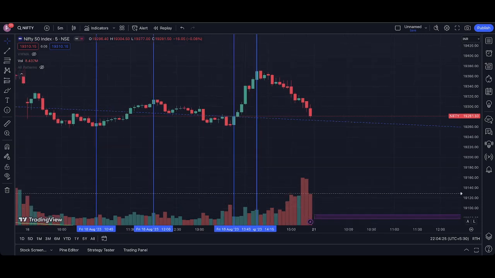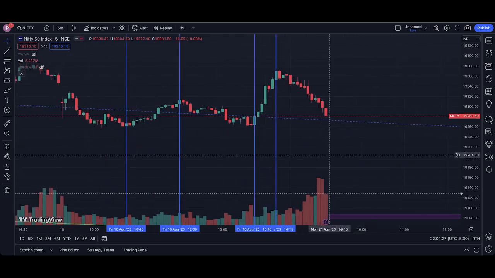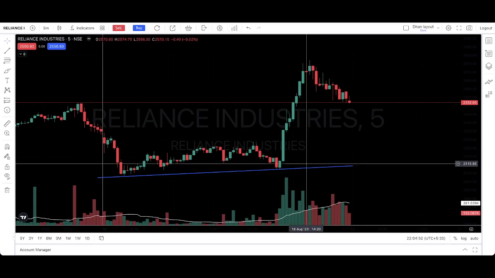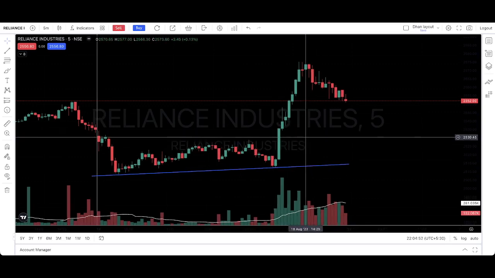What it shows is that there was no large scale volume participating in the Nifty movement. There were not many buy and sell orders in Nifty. Then how did Nifty move this much? Nifty moved this much just through one stock, which some big hedge fund moved, that is Reliance. Reliance has a major contribution in Nifty's movement.